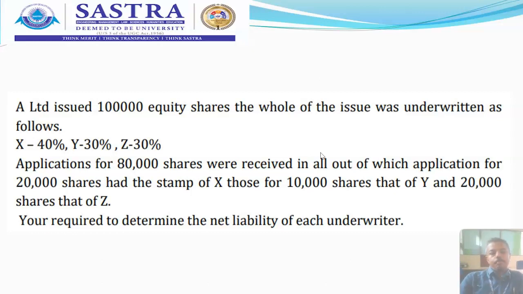So now the balance is called as unmarked, which means the balance is 80,000 minus 50,000. The balance is 30,000. So these 30,000 shares are called as unmarked application. So with this brief introduction to this question, let me take you to the solution part, how to calculate.